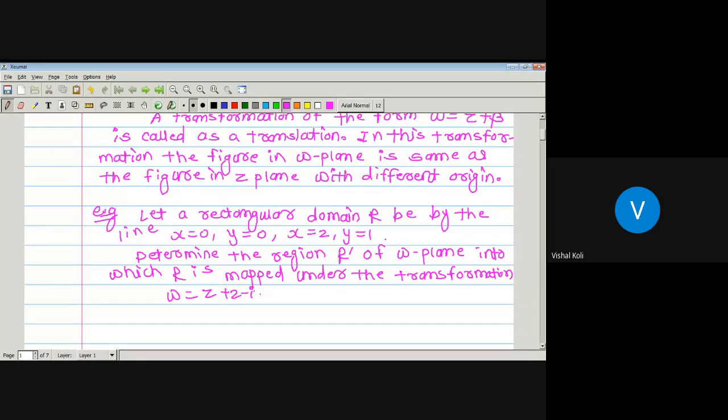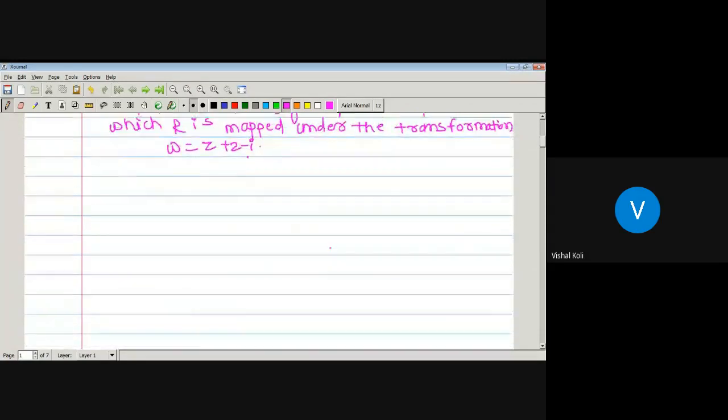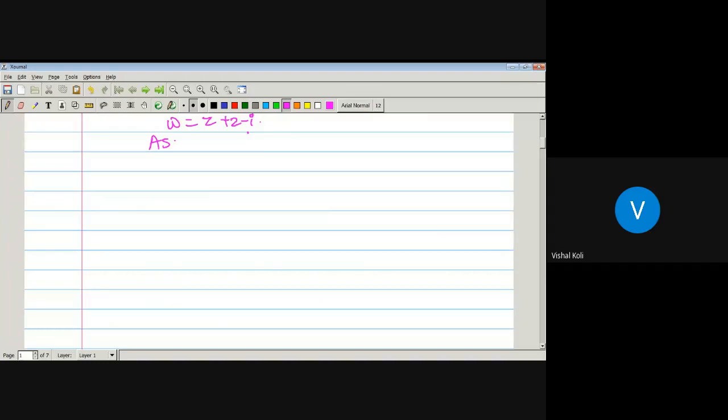Okay, so here we have a rectangular region in our Z plane, bounded by the lines x equal to 0, y equal to 0, x equal to 2, and y equal to 1. We also have a transformation which is a translation, since it is of the form w equal to z plus beta. Here the value of beta is 2 minus i. From this we have to find the region in the w plane. Z is a complex number, of the form x plus iy, plus beta, and w is u plus iv.